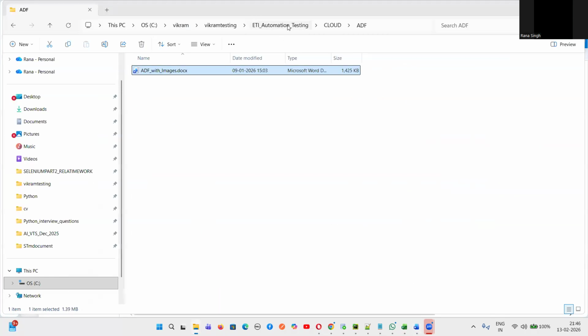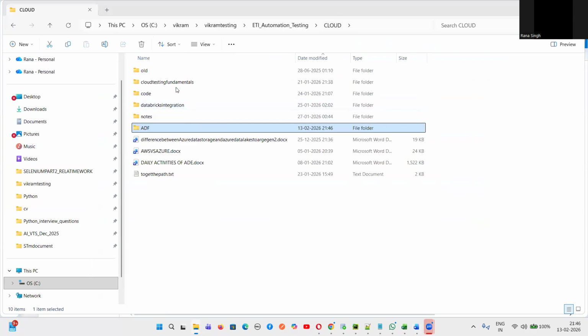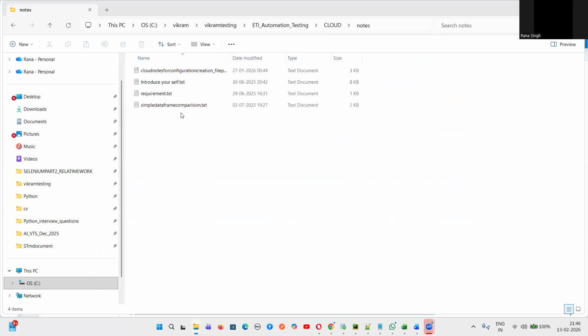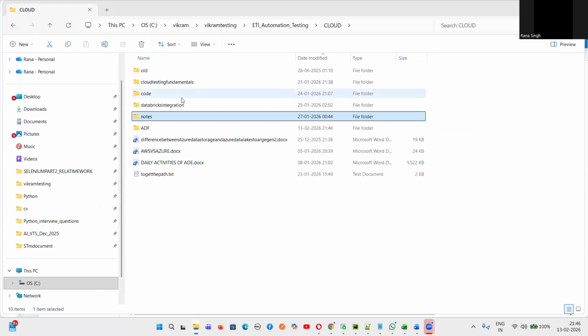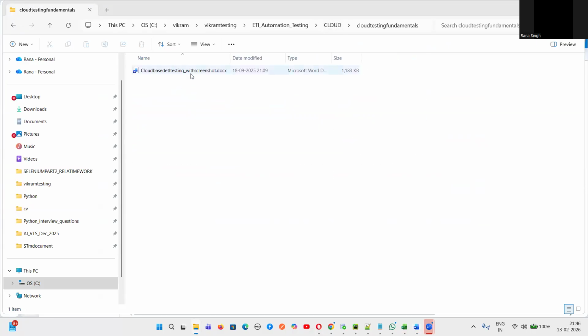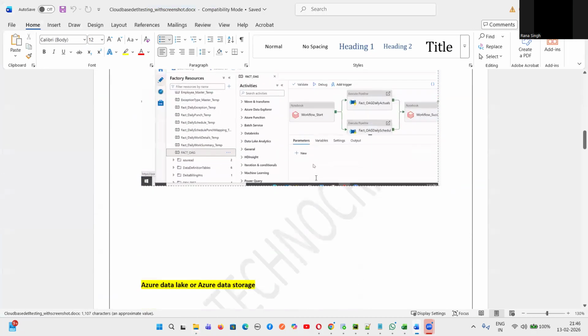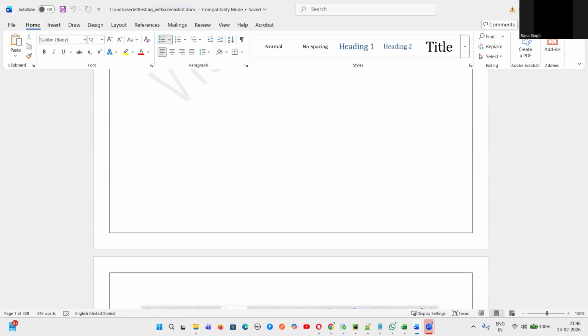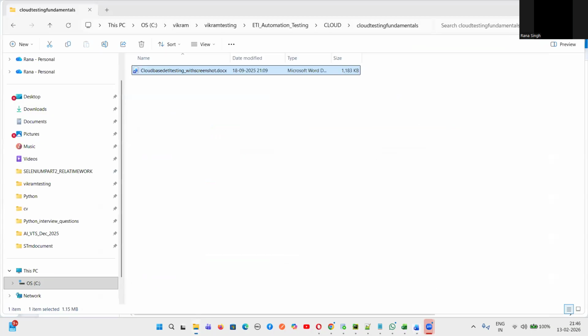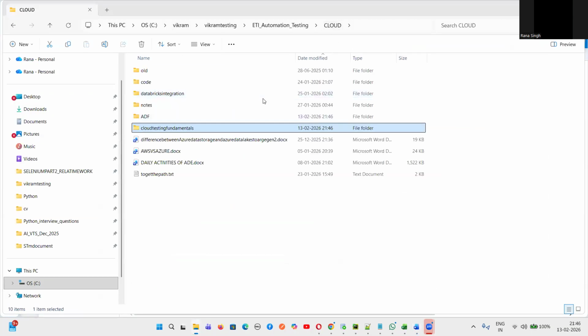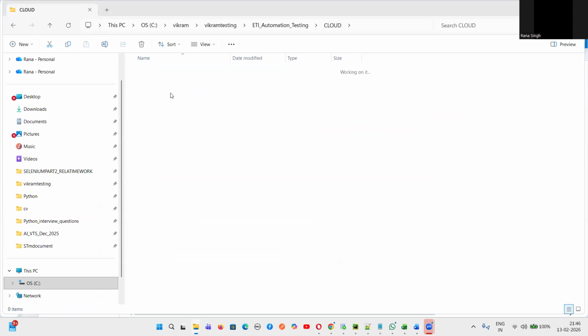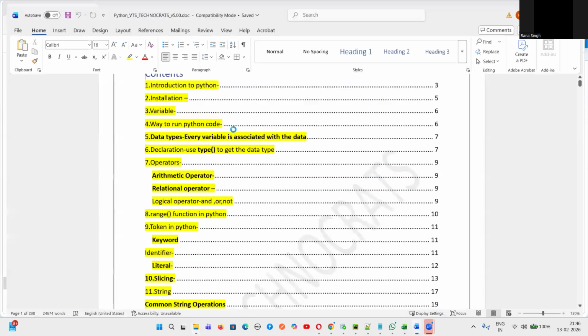I will share you the notes, so don't worry about the notes, guys. Let me just show you the notes. But you can just focus on the recording part also, and create these things, and let me know if you have any issues. I will definitely share the cloud notes, whatever I have, with you, guys.